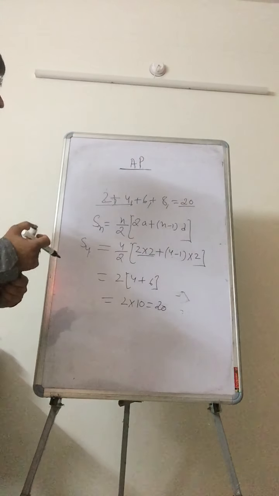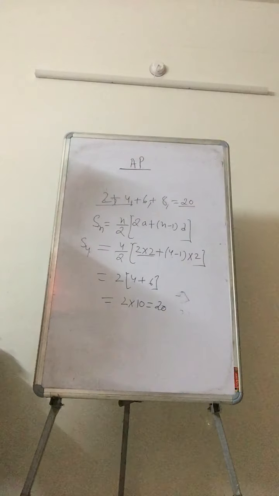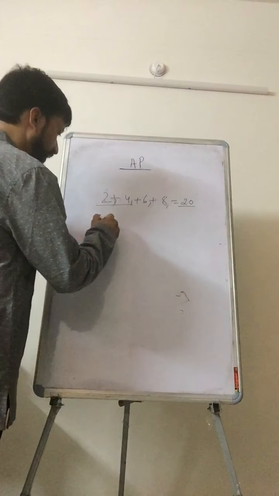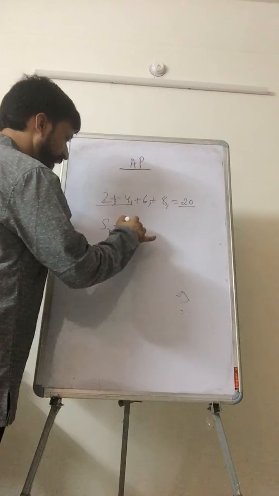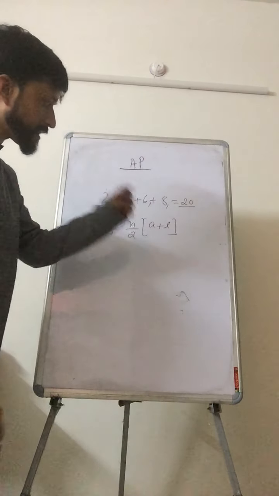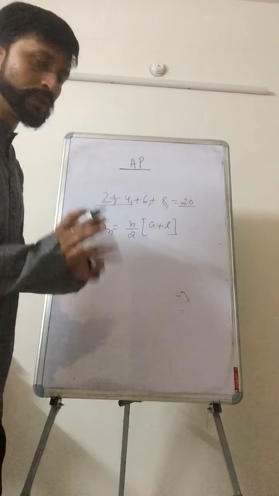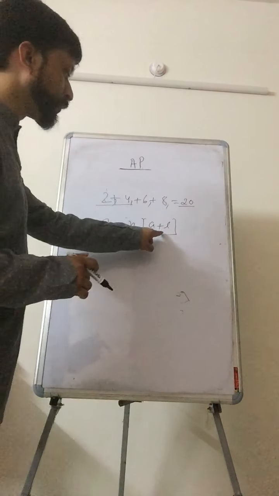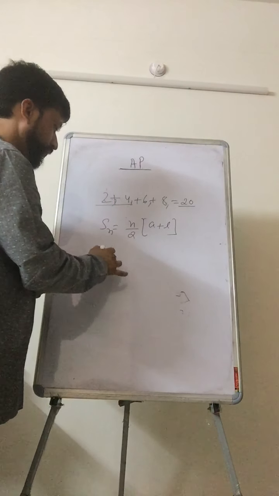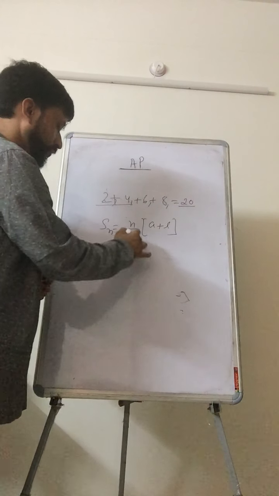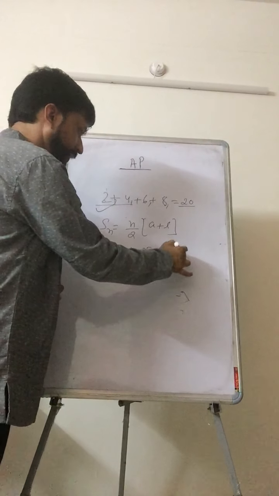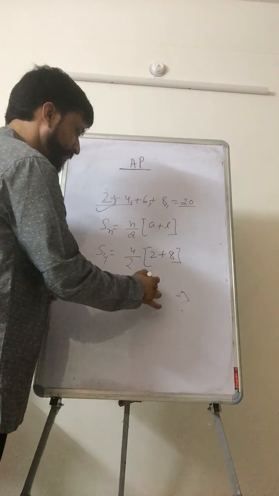Again there is one more formula to find the sum. What is that formula? The formula is Sn equal to n by 2 into first term plus last term. When you know the first term and last term and the total number of terms is known to us, then it is better to use this formula. So here total terms is your 4, write here 4, and the value is 4 by 2. The first term is your 2, and the last term is your 8. And if you solve, again you will get the same answer.